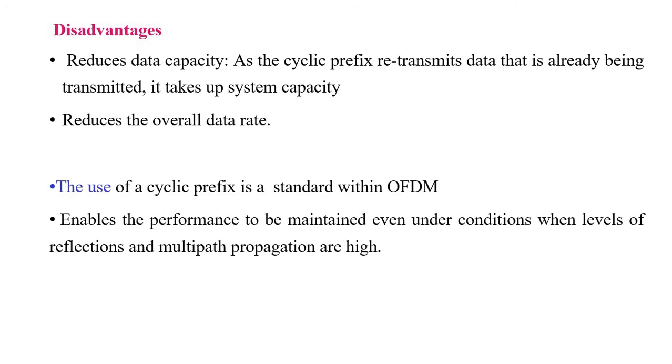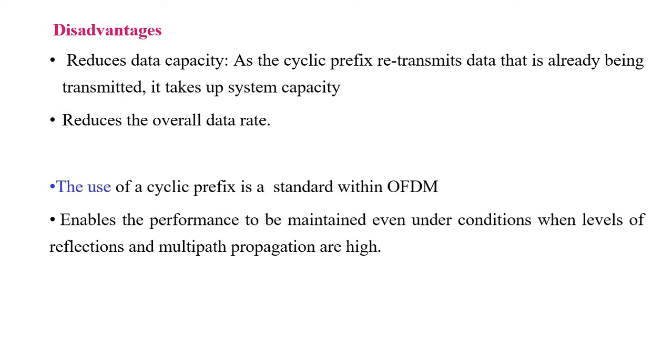So the cyclic prefix is considered one of the best ways to minimize interference in OFDM along with subcarriers, because forming subcarriers in a proper format and deploying the cyclic prefix technique properly in OFDM, we can prevent multipath propagation problems like reflection, scattering, diffraction. Delay spread and all these things can be minimized. In this way we can say that the cyclic prefix plays a main role in OFDM.